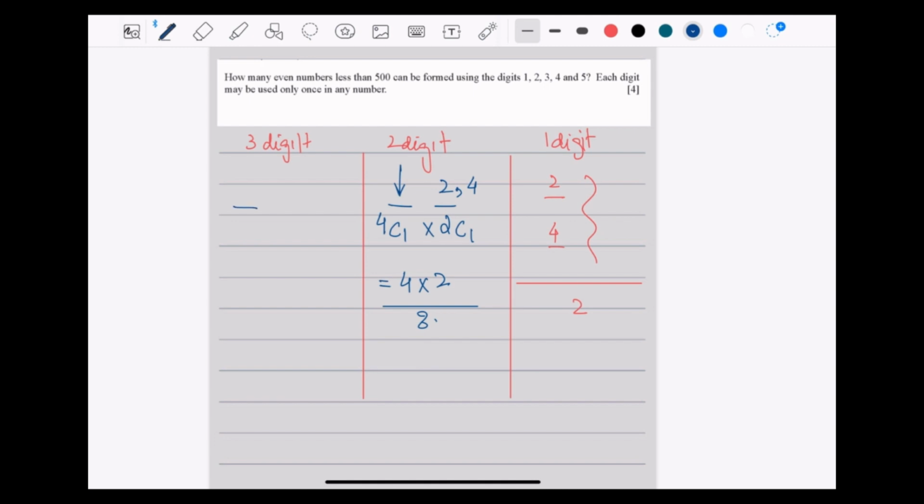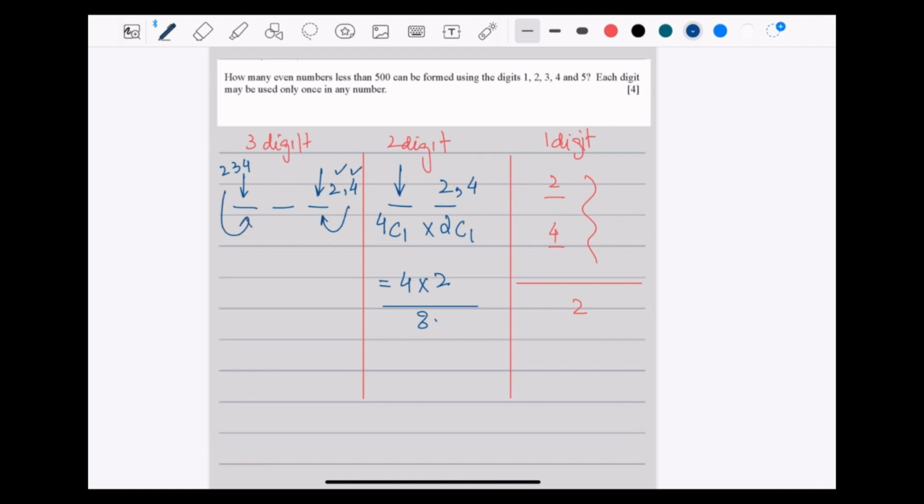Now let's look at the 3-digit example here. For an even number to be less than 500, here can be either 2, 3, or 4. It cannot be 5, because if 5 comes as the first digit, then it will exceed 500. But for it to be even, there could be 2 or 4 in the last blank.